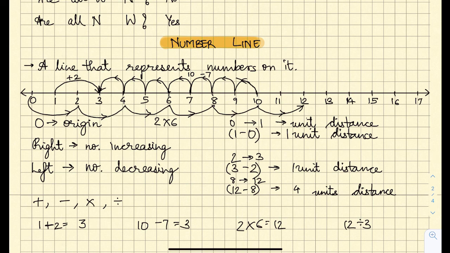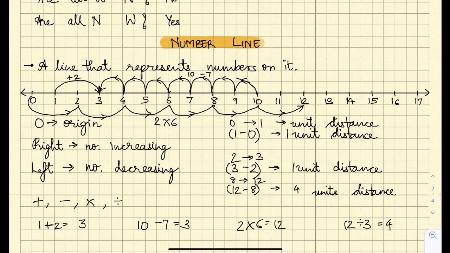So when we move from 0 to 12: 1, 2, 3, one gap; 4, 5, 6, another gap; 7, 8, 9, another gap; and 10, 11, 12, another gap. We are reaching 12 from 0 in intervals of 3, and we have to take 4 such intervals. Therefore 12 divided by 3 is 4.